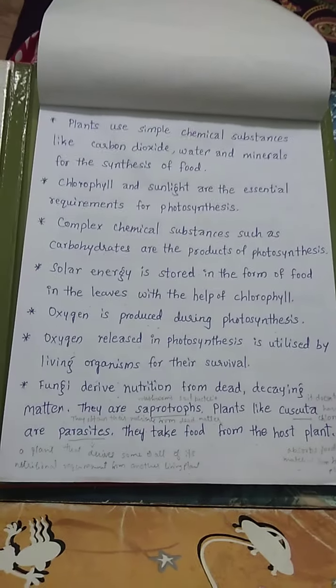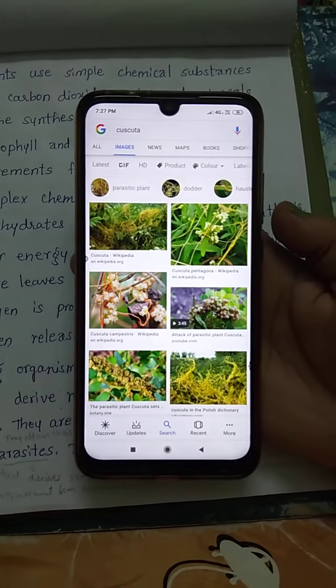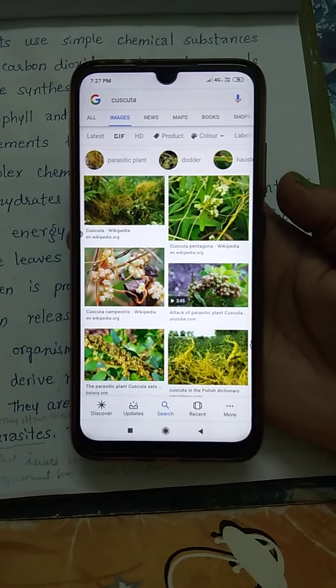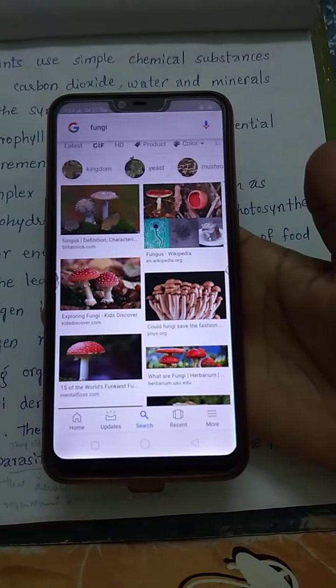So you could see here Cuscuta plants, they look like this, and fungi, they look like this.